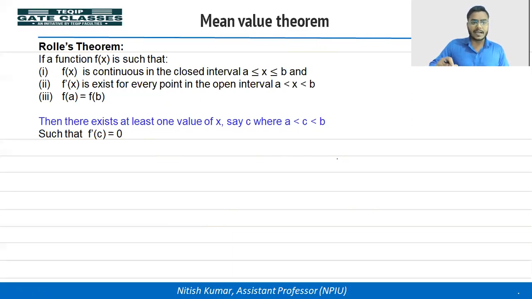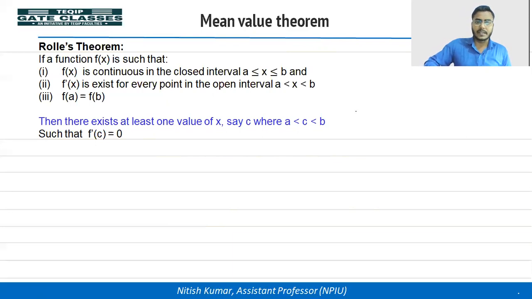So there exists at least one value of x, say c, where c is in between a to b, so that f dash c, मतलब derivative value of c, is equal to 0. Okay.